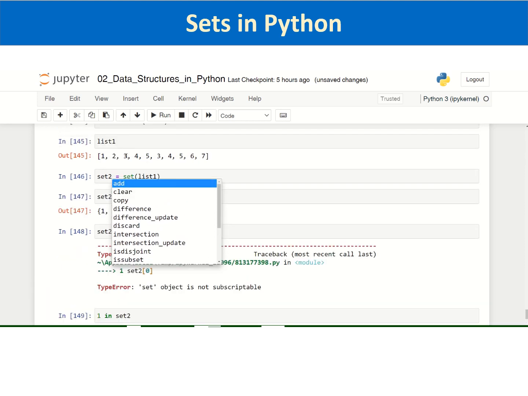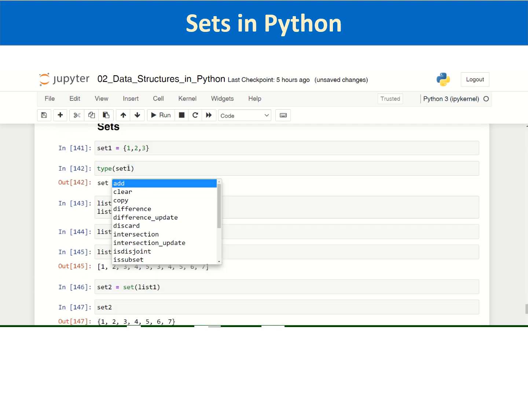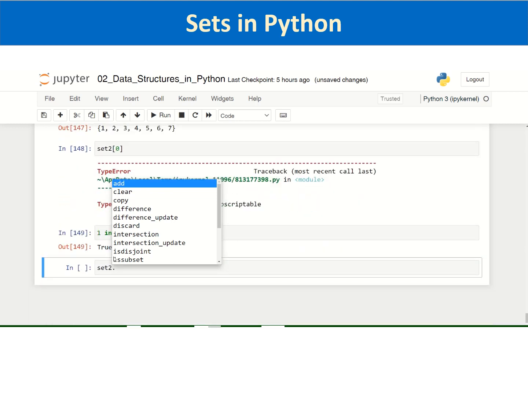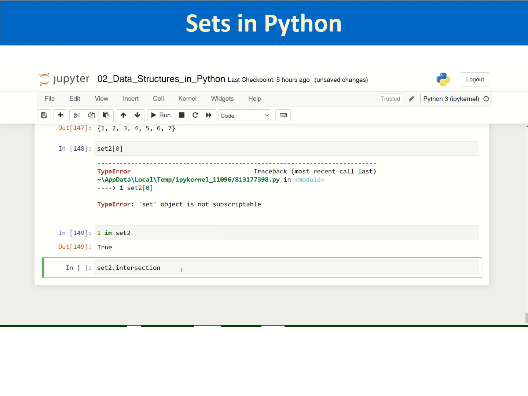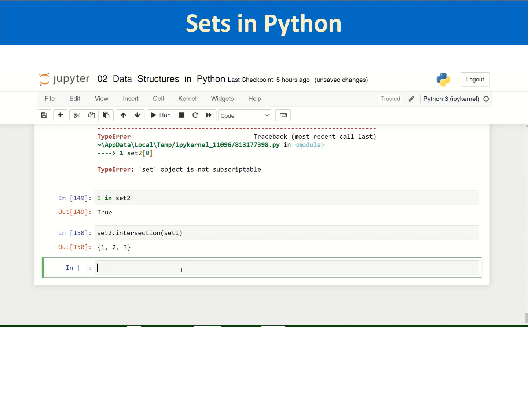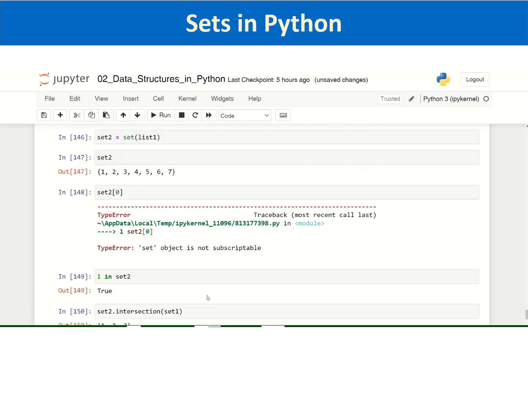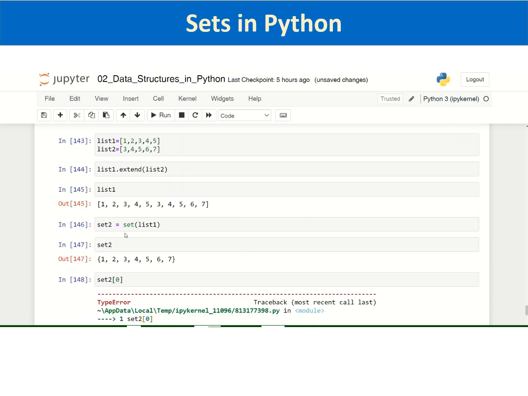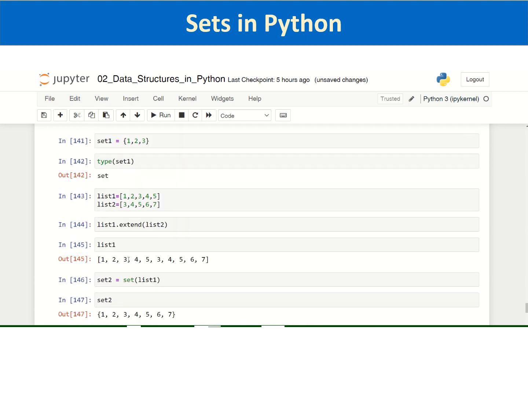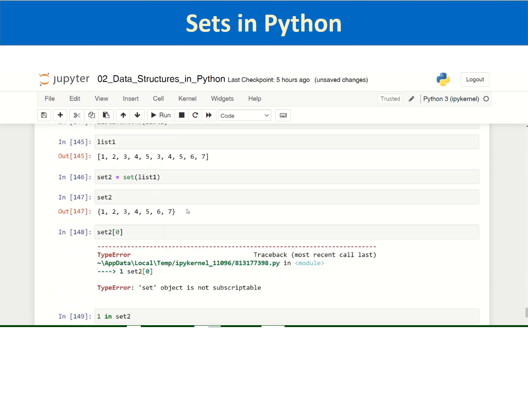So we have two sets, set 2 and set 1. You can see the function set2.intersection(set1) and see the result, which again will be a set of the common elements in set 1 and set 2. Like in set 2, 1, 2, 3 are present, and in set 1 also 1, 2, 3 are present.